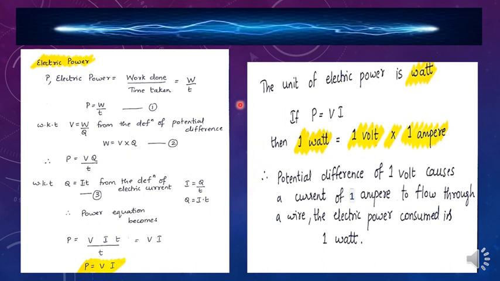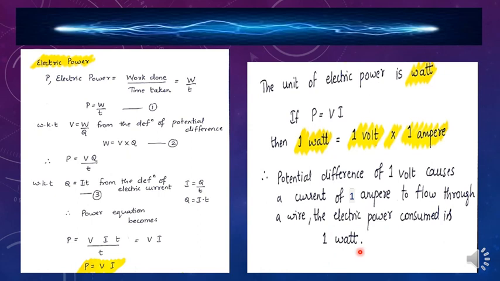And how do you measure this electric power? You require an SI unit, isn't it? So, the unit of electric power is watt. So, when can you say the value is 1 watt? If P is equal to VI, then 1 watt will be equal to the product of 1 volt and 1 ampere. To tell it in scientific terms, you will be writing it like this. Potential difference of 1 volt causes a current of 1 ampere to flow through a wire. The electric power consumed is 1 watt. This is how you define unit watt, which is also called 1 watt.